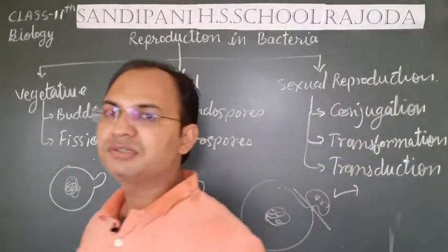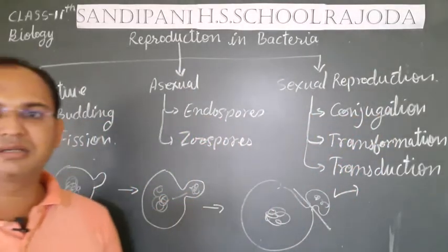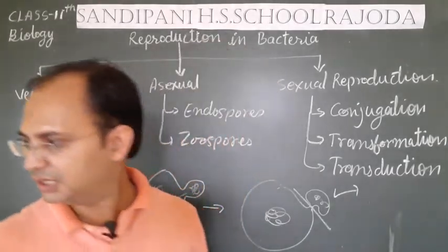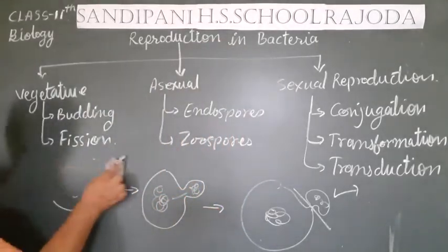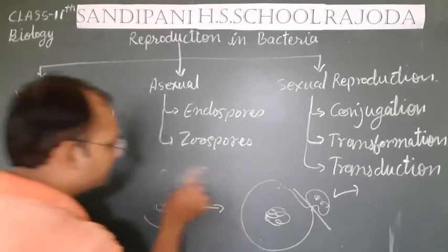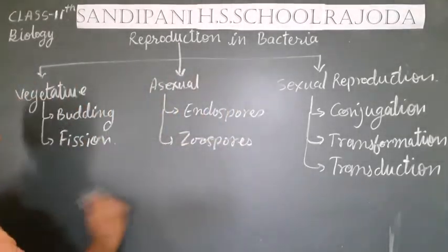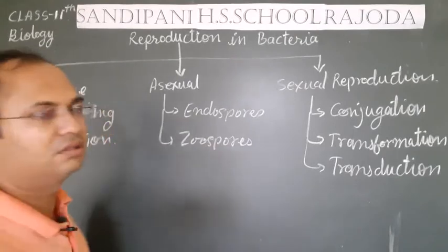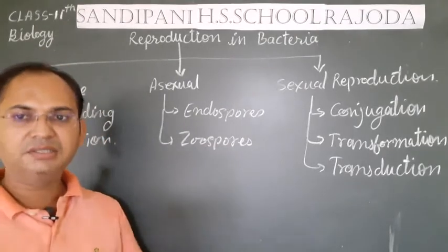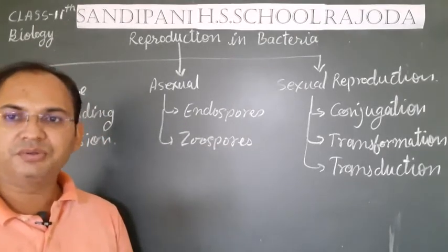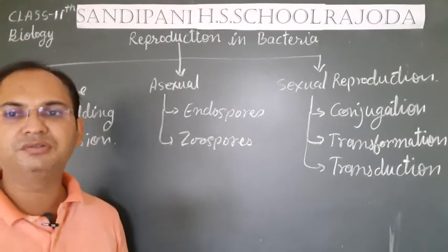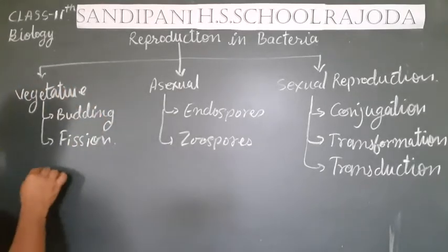Fission is also somehow similar to budding, but there is a little difference between budding and fission. In fission, students, the whole bacterial cell is divided into two equal parts and both the cells develop into new bacteria, just like this.